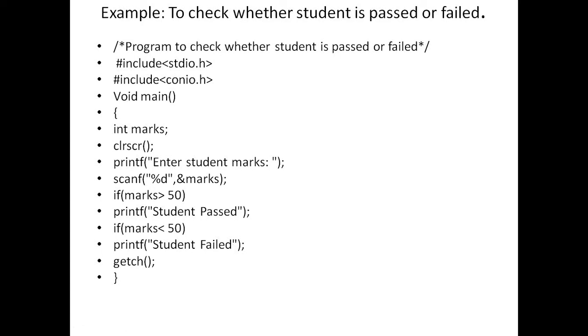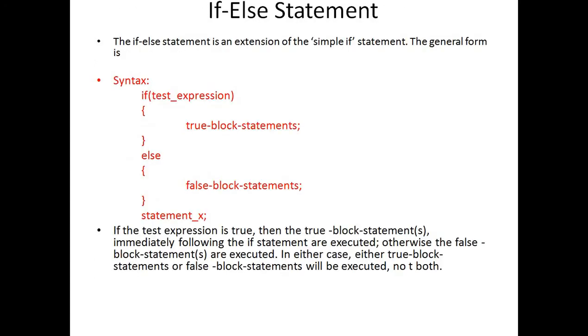Understood? So we will see this example again in the Turbo C++ editor. So the next form of if is if else, right? If else means what? In simple if, we just evaluate the expression and execute the true block only, not the false block.